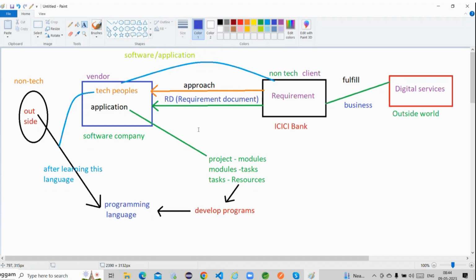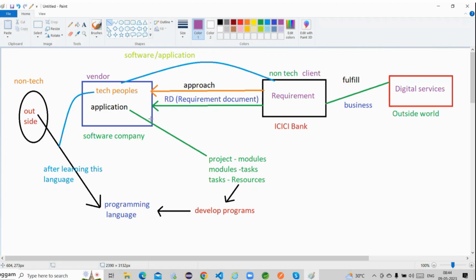So that means these companies never start development immediately, guys. Once the requirement document is understood by the software company, they have to prepare another document. These persons are responsible for preparing another document, and that document again has to be sent to ICICI Bank. So what is the document prepared by these people? That is nothing but a UD, guys.